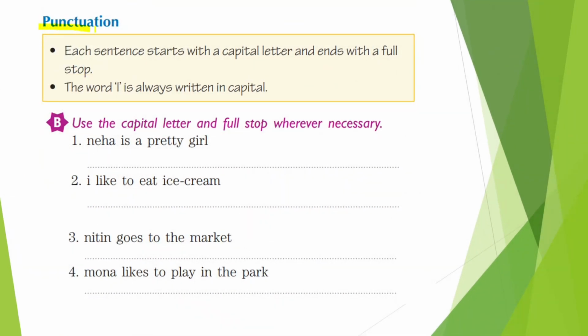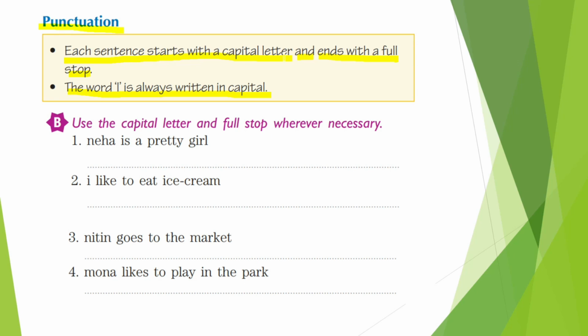Okay children, now let me tell you something about punctuation. Each sentence starts with a capital letter and ends with a full stop. The word I is always written in capital. So there are two things that we have to learn. Firstly, we learned what a sentence is: a group of words that makes complete sense. Now there is one more rule, that a sentence always starts with a capital letter.